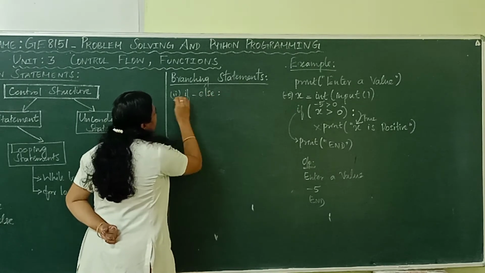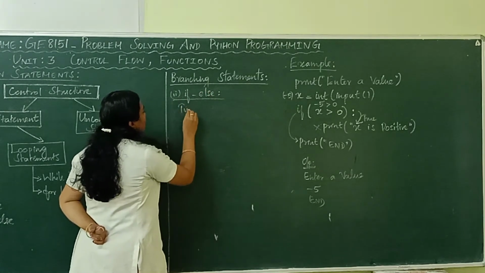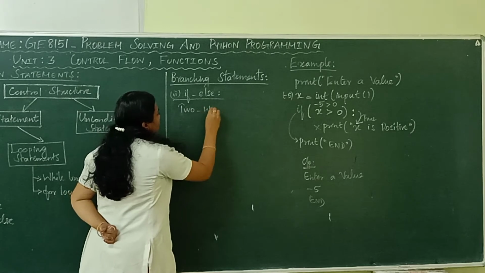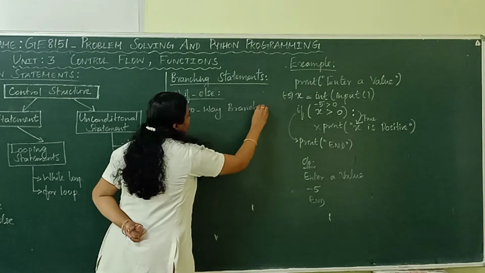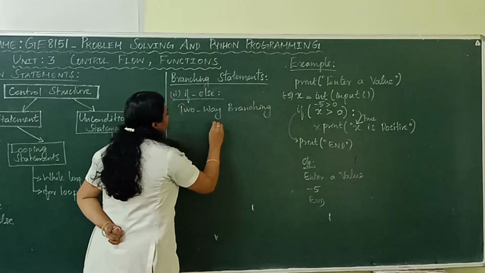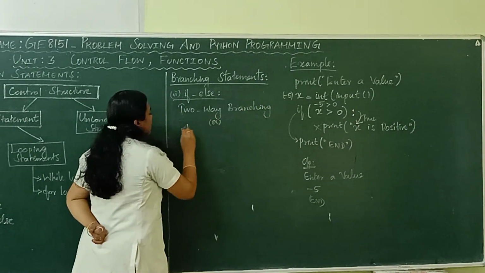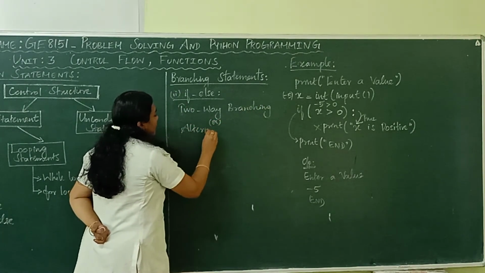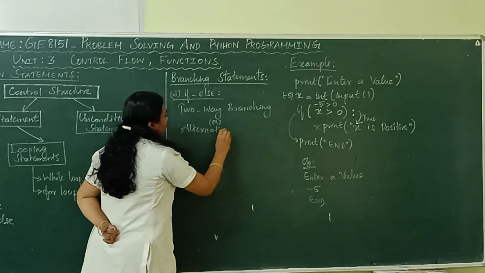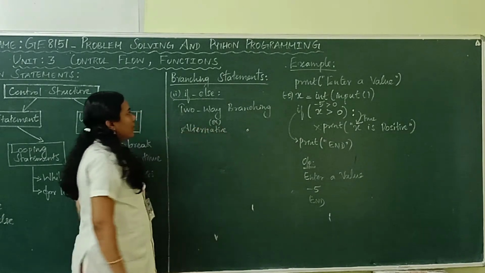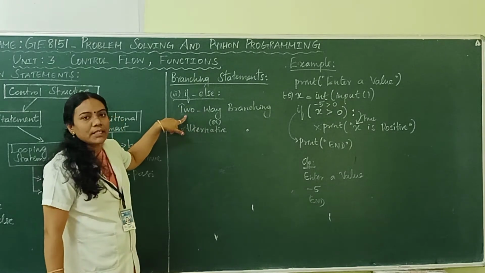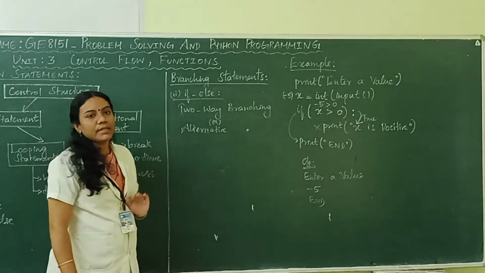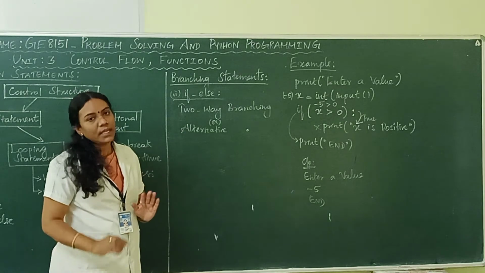The if else statement is otherwise called two-way branching, or you can call it alternative branching. You can call it if else, or two-way branching statement, or otherwise alternative branching statement.